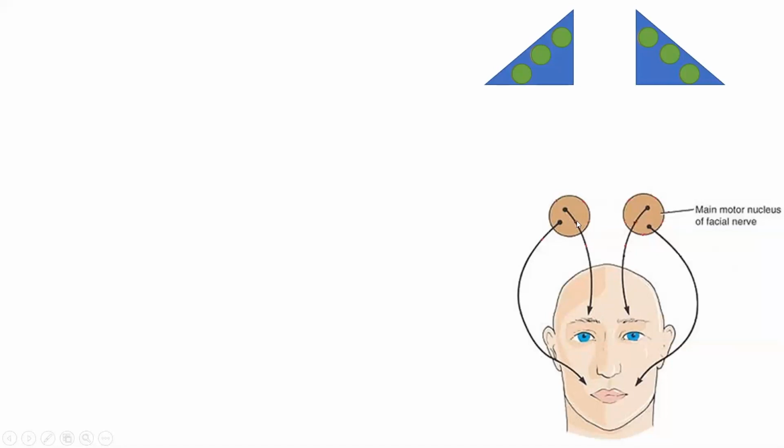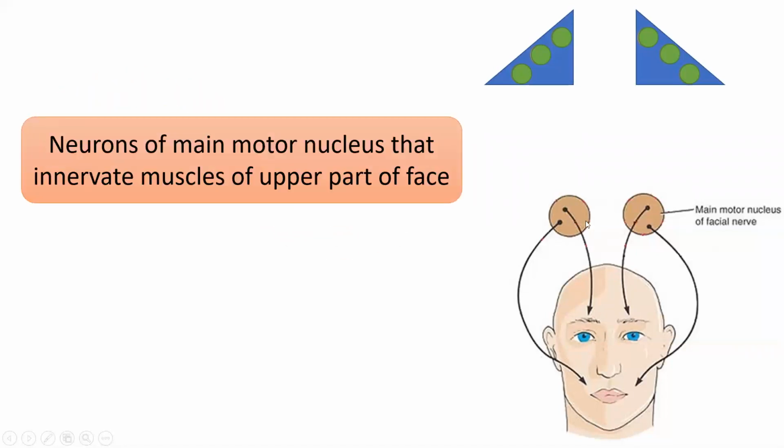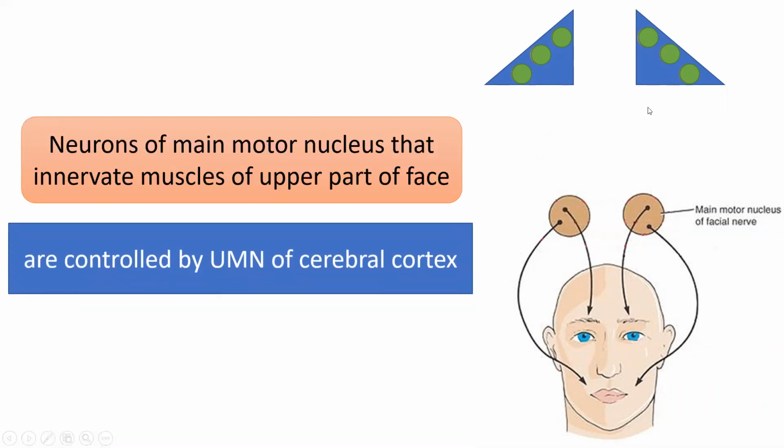The muscles of the upper part of the face are innervated by this neuron. It is controlled by cerebral cortex of both sides. Again, on the opposite side, this is also the same thing. This neuron is controlled by cerebral cortex of both sides.